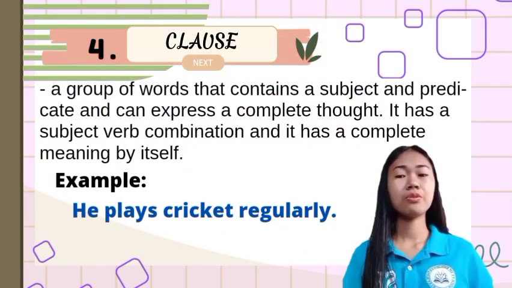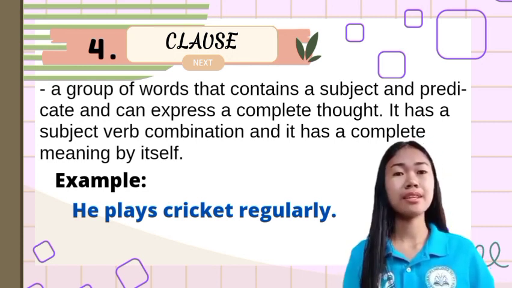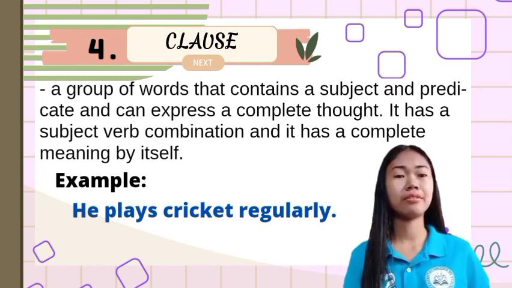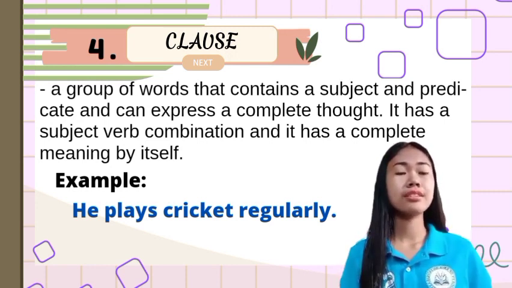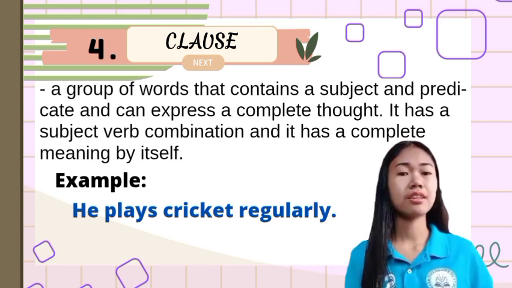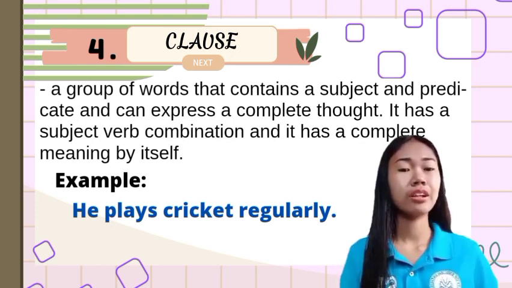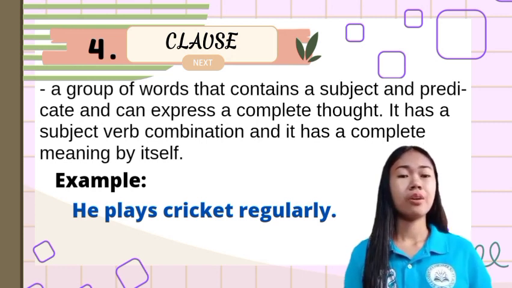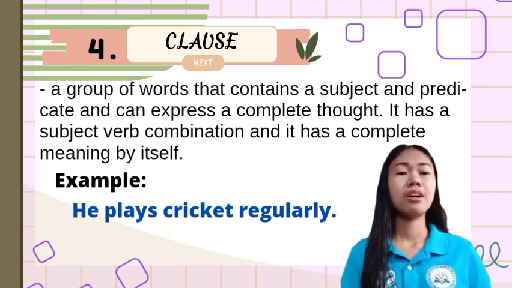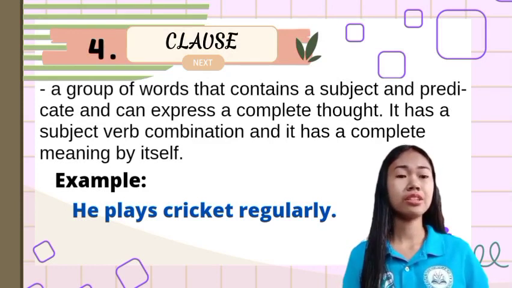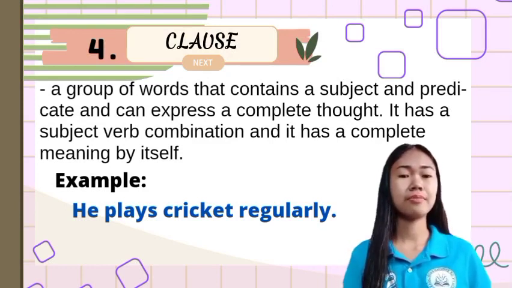It is a group of words that contains a subject and a predicate and can express a complete thought. It has a subject-verb combination and it has a complete meaning by itself. So you can consider a simple sentence as a clause. For example, he plays cricket regularly. Now, is this a clause? For that, we will check whether it satisfies all the three conditions that we've just discussed.